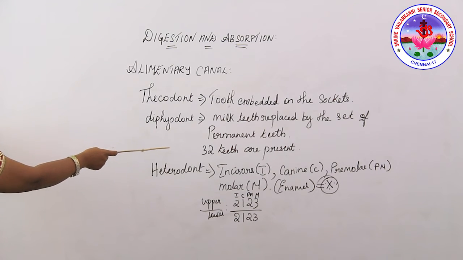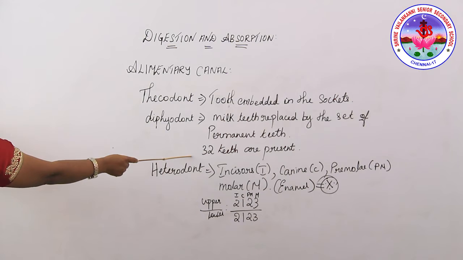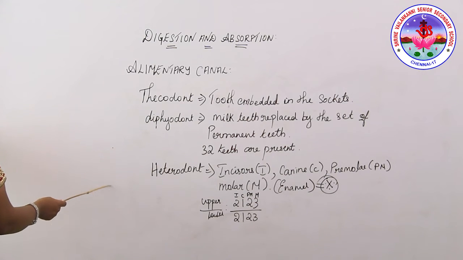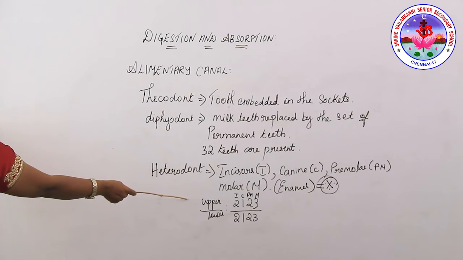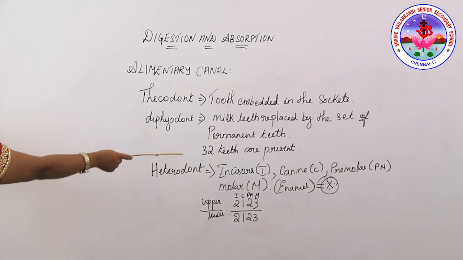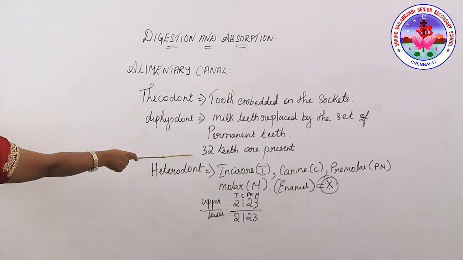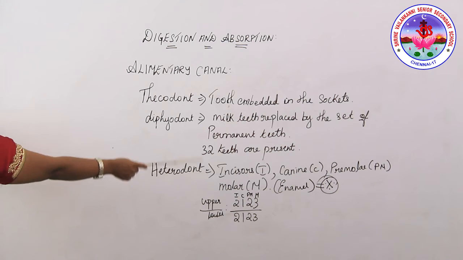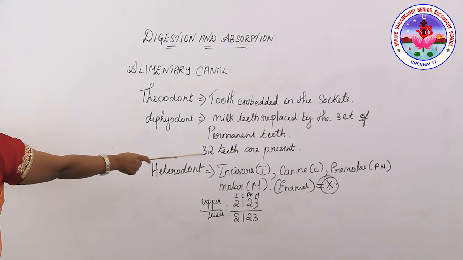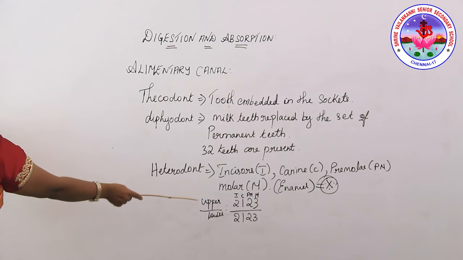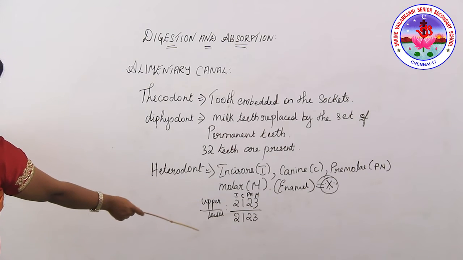So how many teeth are present in humans? 32 teeth are present. So what will be the dental formula? There is the upper jaw and the lower jaw, with a total of 32. So the upper jaw will consist of what? 32 divided by 2. If it is 32, what will be the calculation? There will be the upper jaw and the lower jaw.